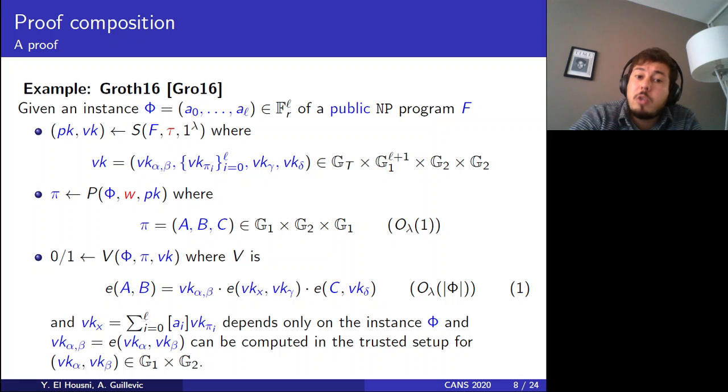The prove algorithm takes the proving key, the private input, and the instance of the NP program, and the output is a proof, which is three elements A, B, and C, in G1 and G2. So we see that it is constant size with respect to the security parameter lambda that defines G1 and G2.